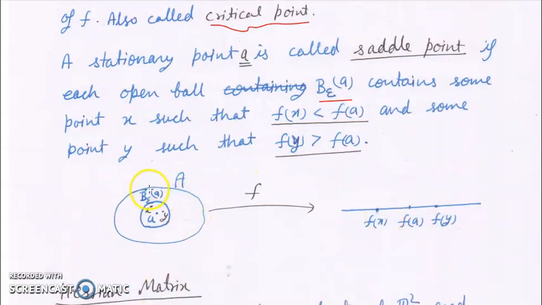Suppose this is the set and we have a point A. Suppose A is an interior point of the set, and for all epsilon, if we consider a ball B(epsilon, A), then inside that ball there are some points x such that f(x) is less than f(A), and there are some points y in this ball such that f(y) is greater than f(A). If this condition holds, then that point A is called a saddle point of the function f.